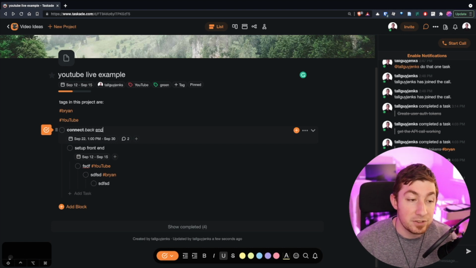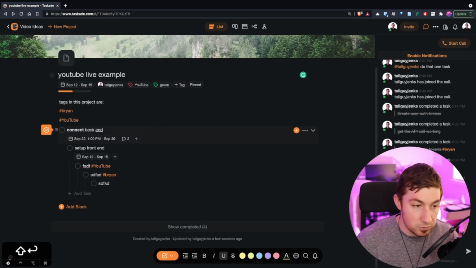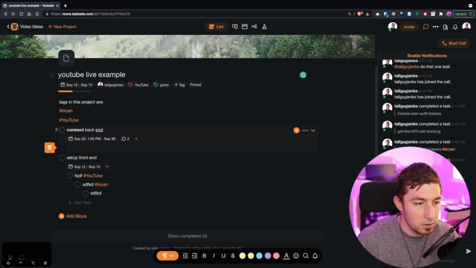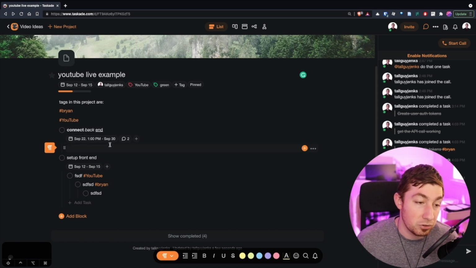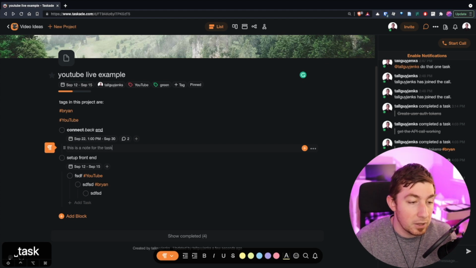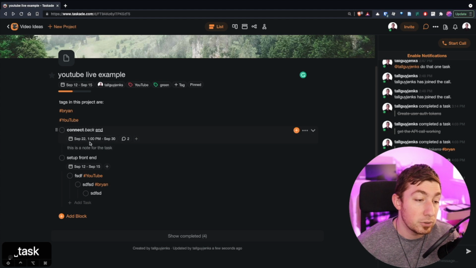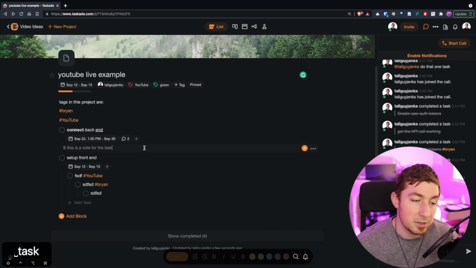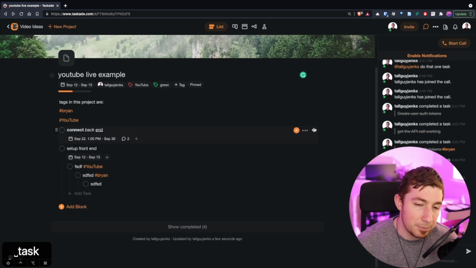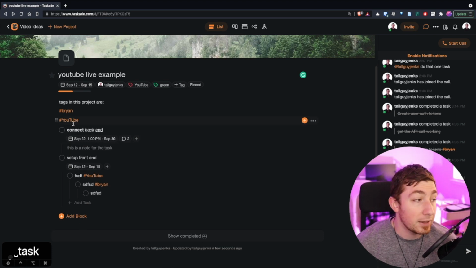If I go Shift Enter on a particular note, Shift Enter, oh, I guess it has to be on its own level. Yes, it has to be, it can't have children tasks, I guess. But Shift Enter, this is a note for the task. And just like that, there you go. You have a note on this particular task item. And this is really, really useful if you have a very long narrative for a particular task and you want to give all that background. And we can always just collapse it, just like that. So that's really useful, having notes.